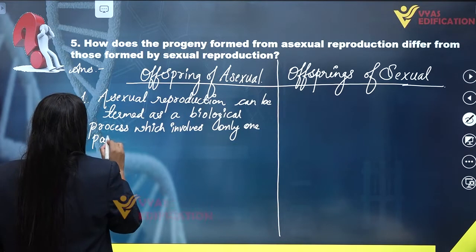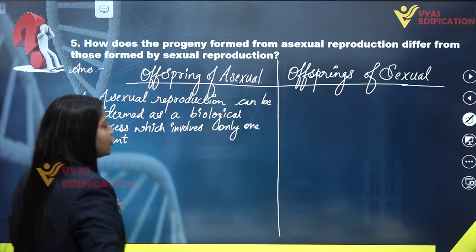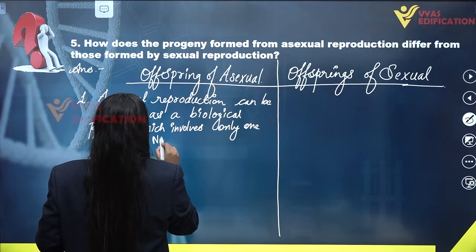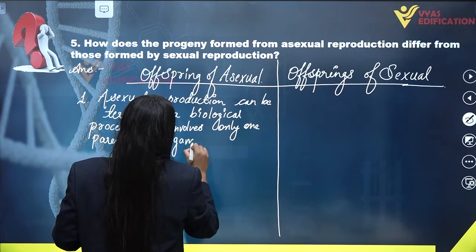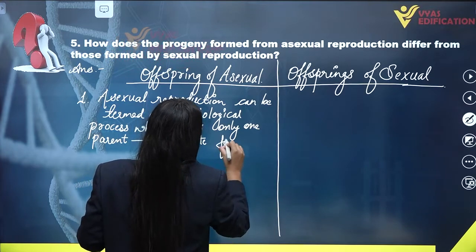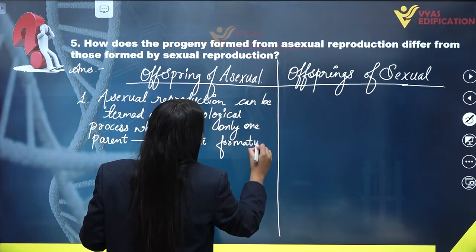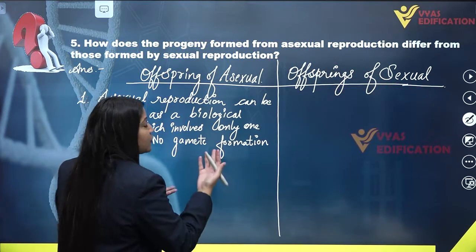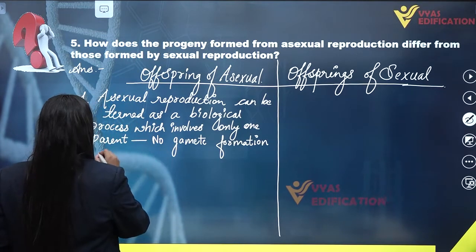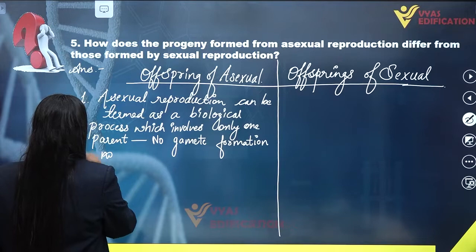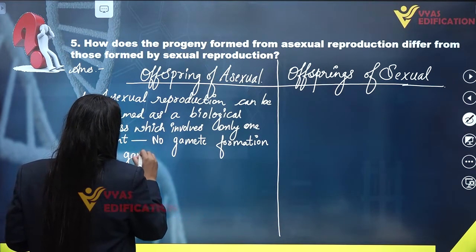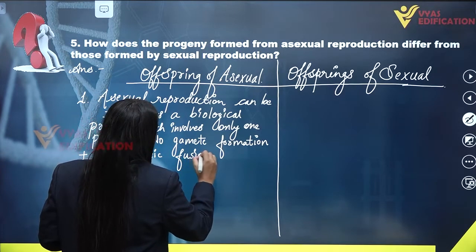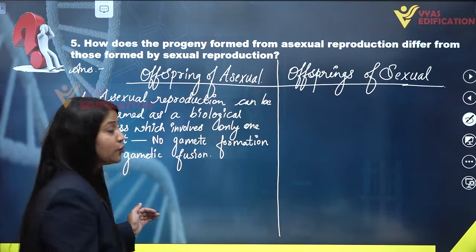We know that this kind of reproduction involves only one parent, and there is no gametic formation in asexual reproduction, as well as no fusion of gametes. If there is no gametic formation, there will be no gametic fusion.